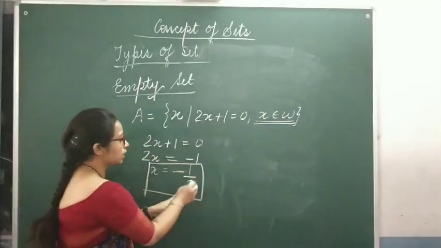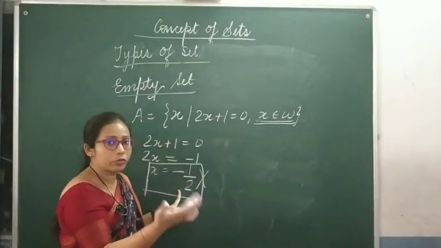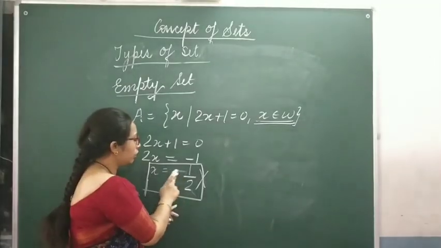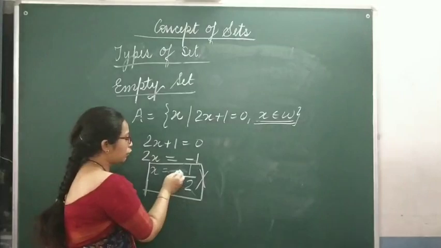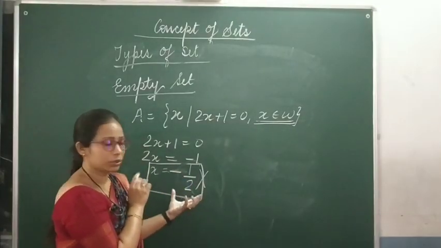Can you see that this is not a whole number? This is minus 1 by 2. Can you ever imagine a whole number to be negative? Even if you remove the minus sign, this is a fraction, isn't it? And if you put the minus sign, this is a rational number.